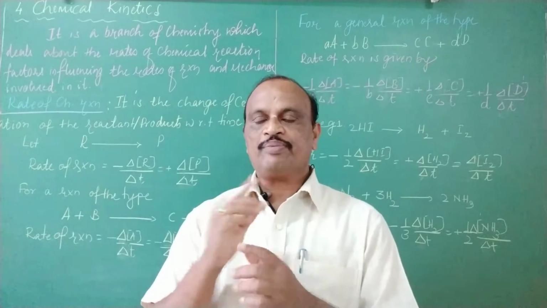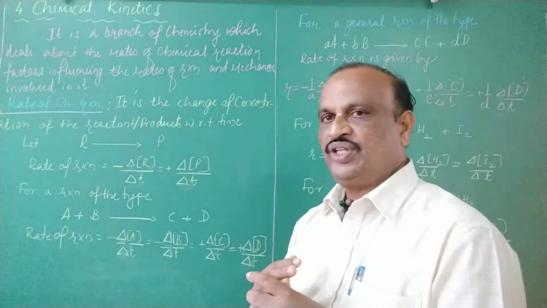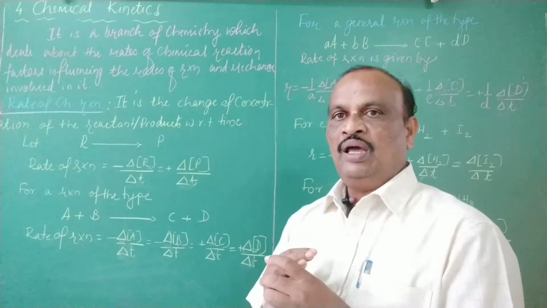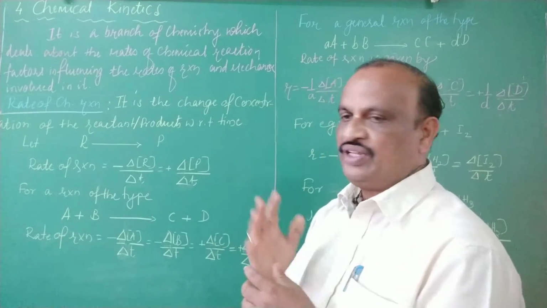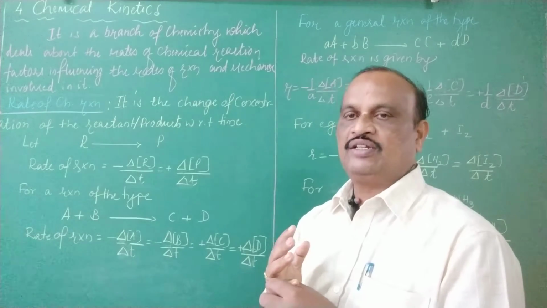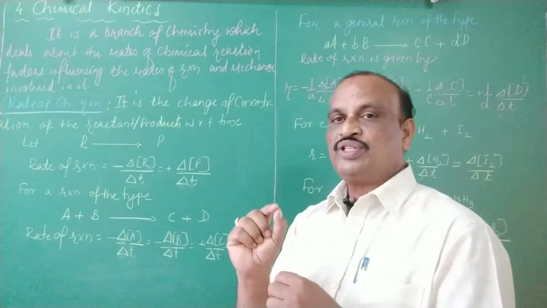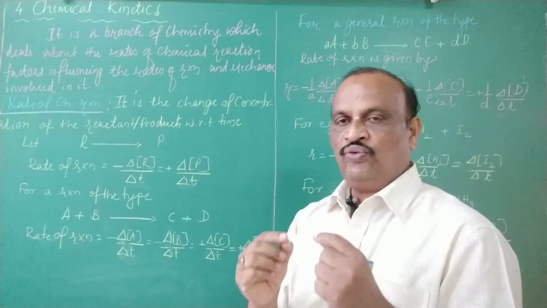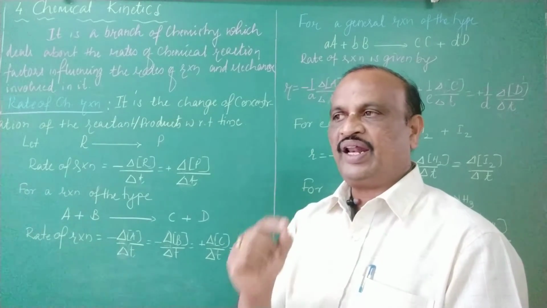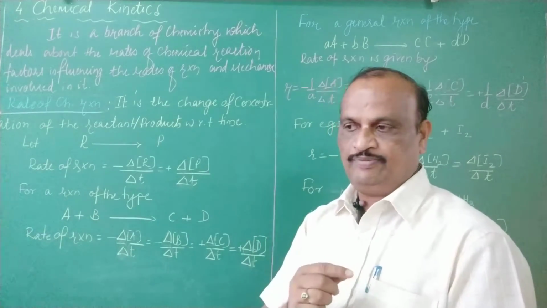Okay, right. So once again I define what is chemical kinetics. It is a branch of chemistry which deals with the rates of chemical reaction, factors influencing the rate of chemical reaction, and the mechanism involved in it. Now the question comes, what is this rate of chemical reaction? We are expected to know this term, rate of chemical reaction.